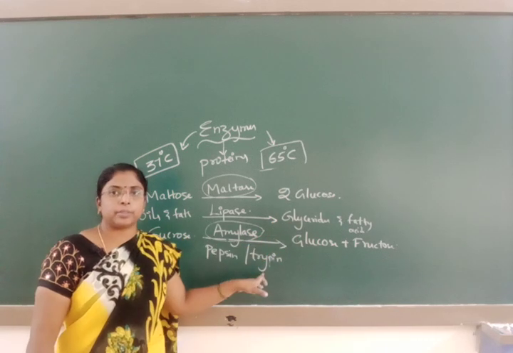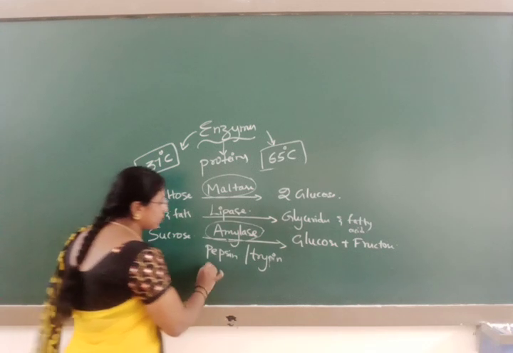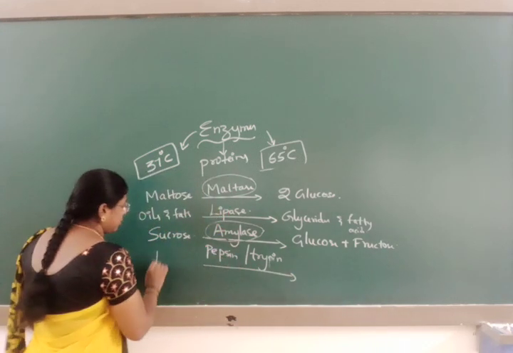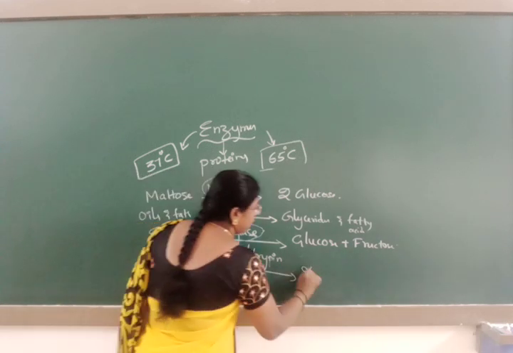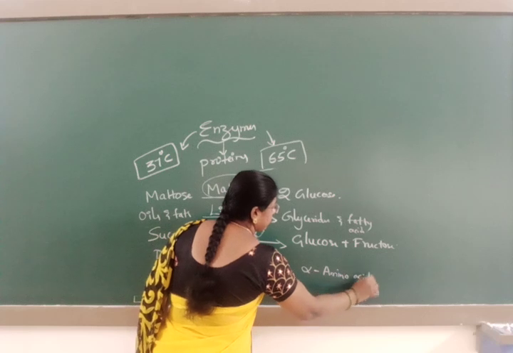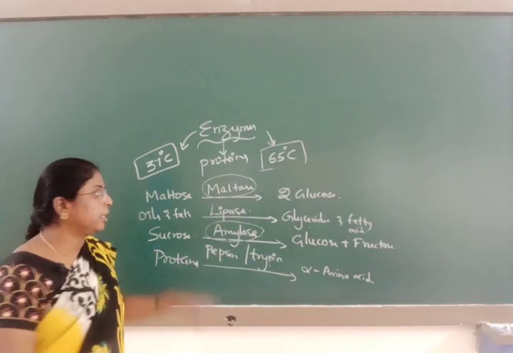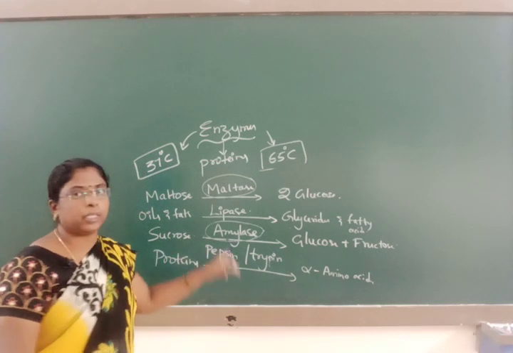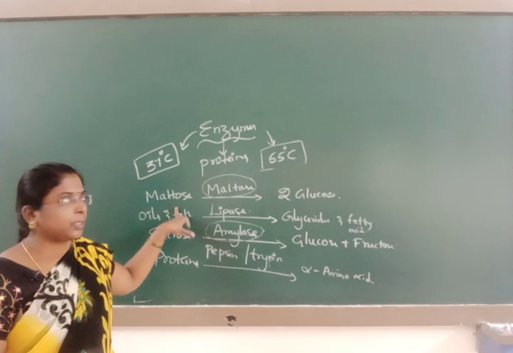Pepsin and trypsin are used in the hydrolysis of proteins into alpha amino acids. These are some of the examples of the enzymes which are involved in the chemical reactions.